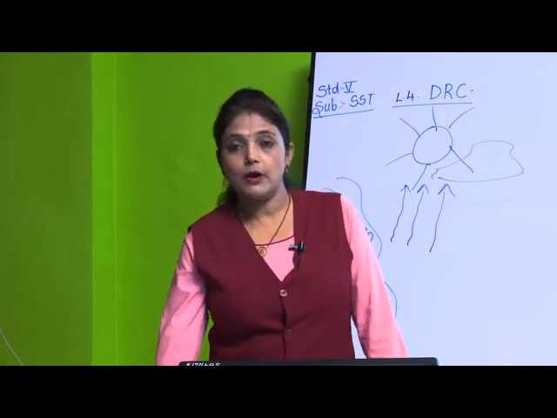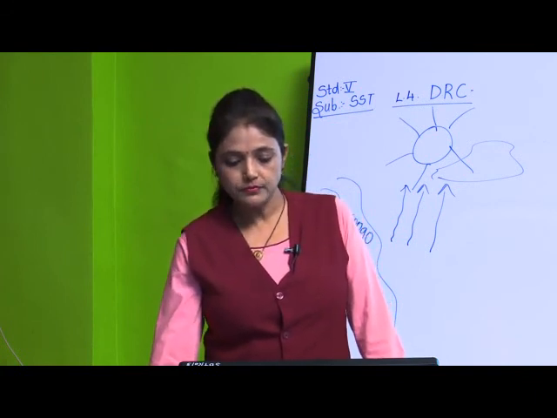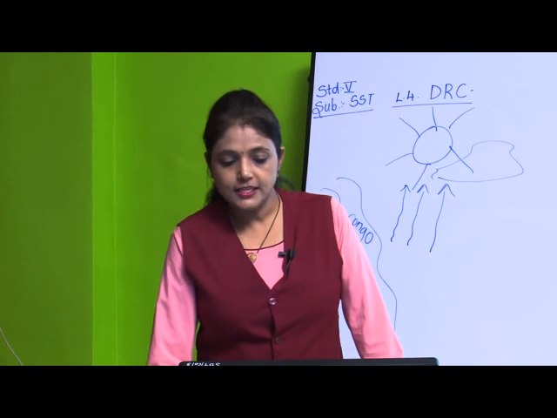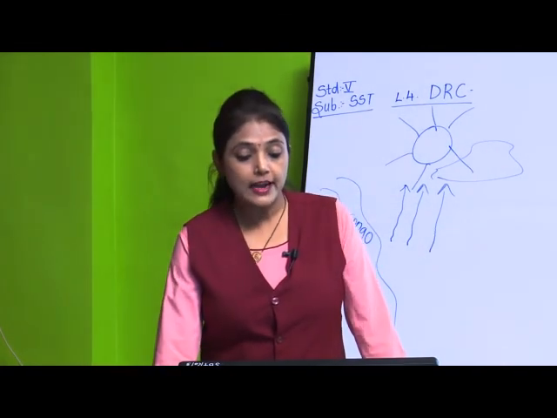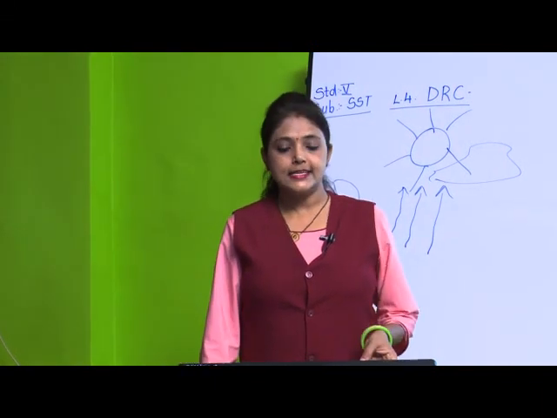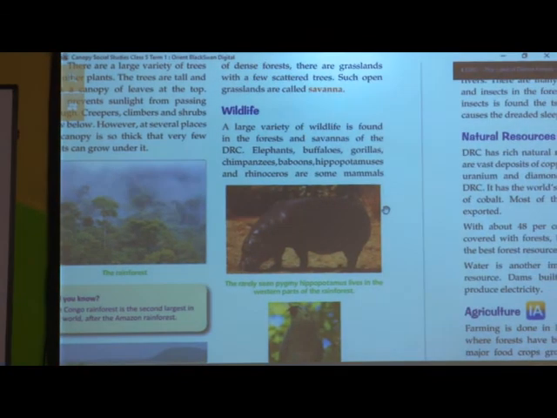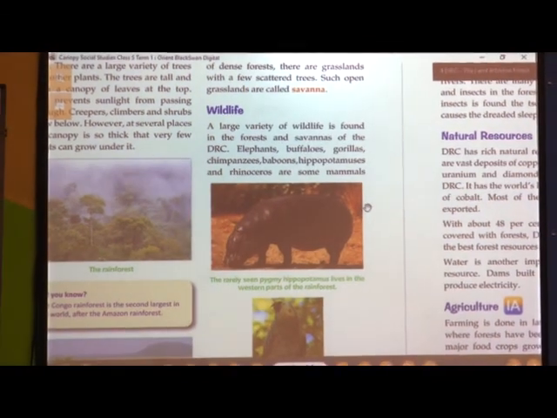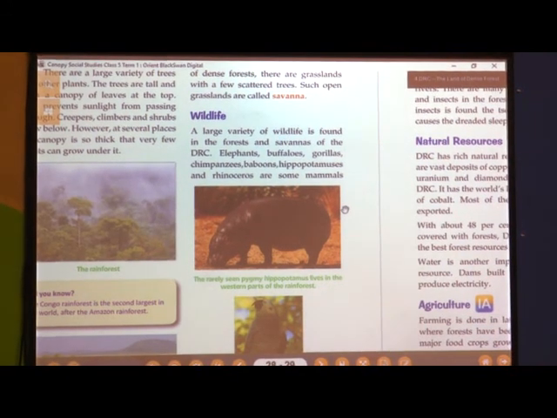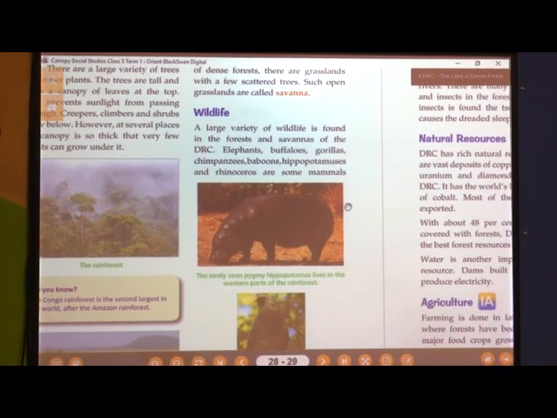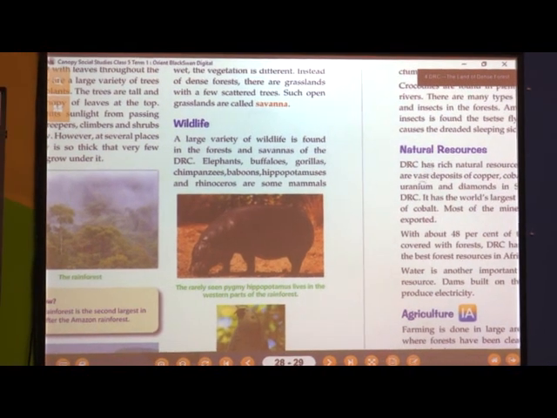Now we will talk about the wildlife. In DRC, there is a large variety of animals. Which were the animals I told? Yes, elephants, buffaloes, gorillas, chimpanzees, baboons, hippopotamuses and rhinoceros are some mammals found in the forest.